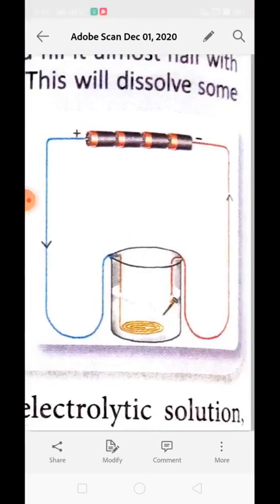To perform this activity, we need 4 dry cells, a thick copper wire, connecting wire, a beaker, an iron nail, vinegar, and a piece of sandpaper. Now we will take a thick copper wire and make it into a coil. Just see over here.